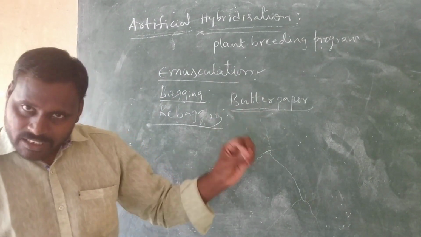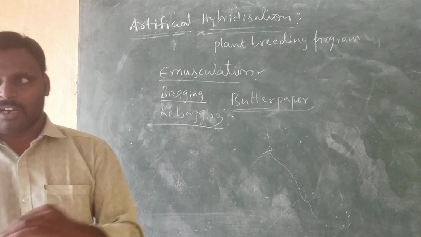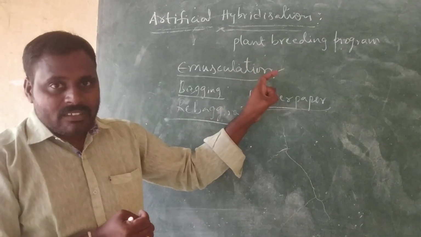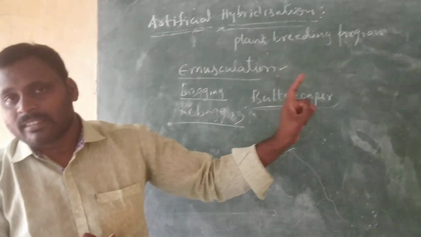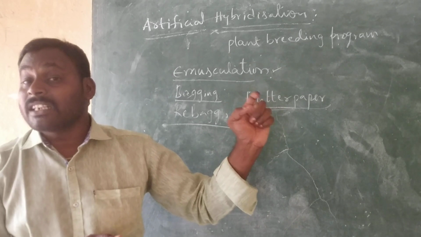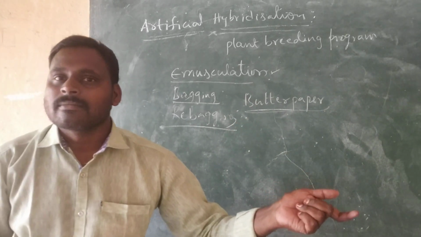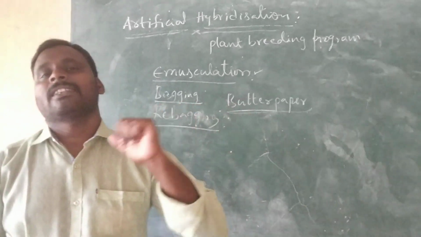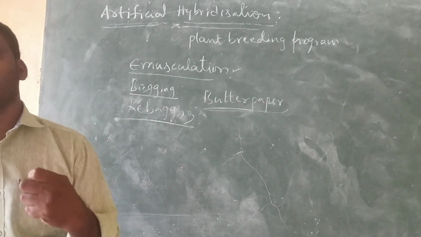But my question: is emasculation a necessity for all flowers or only particular flowers? Emasculation is required only for bisexual flowers. What about unisexual flowers?